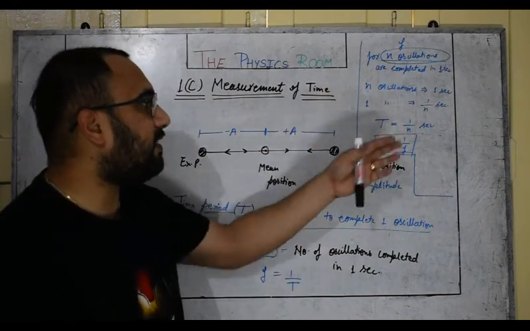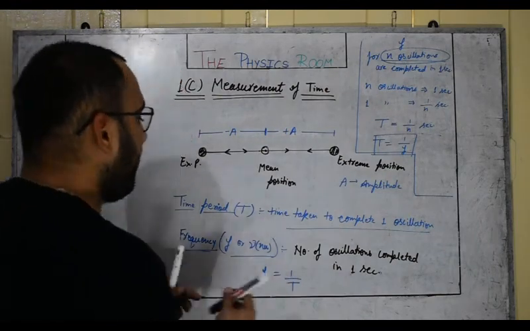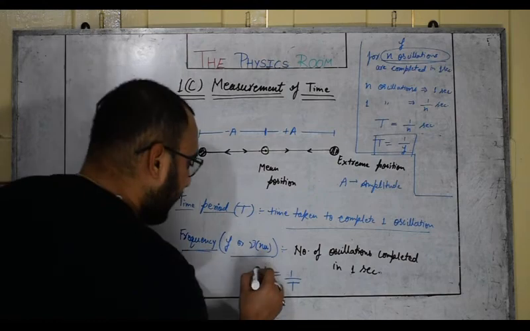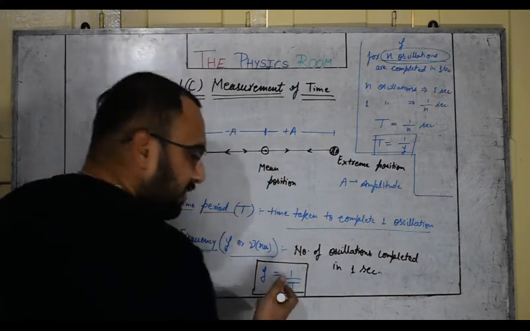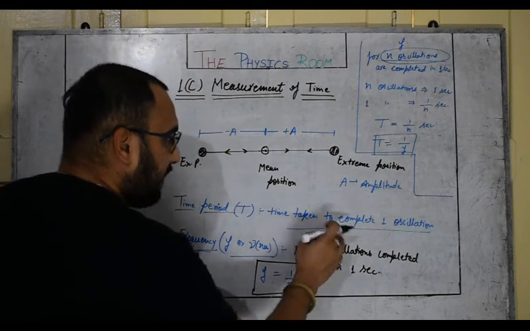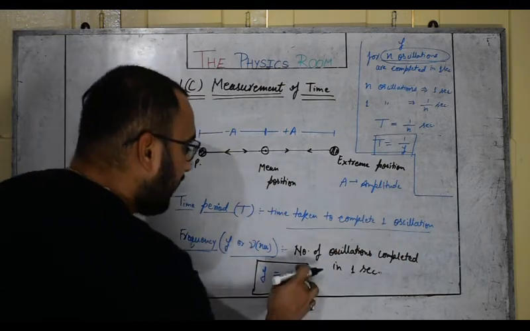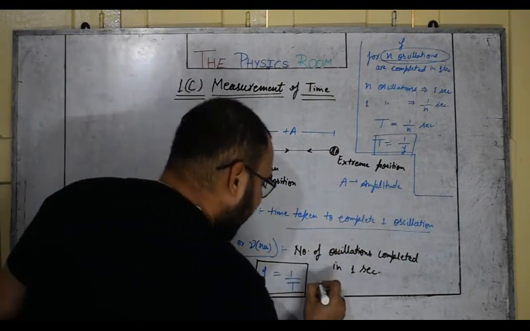So a simple unitary method you can use to derive a relation between frequency and time period. So frequency is always the reciprocal of time period. So you can find out its unit. Time is measured in seconds, so 1 upon second is the unit of frequency, or second inverse.